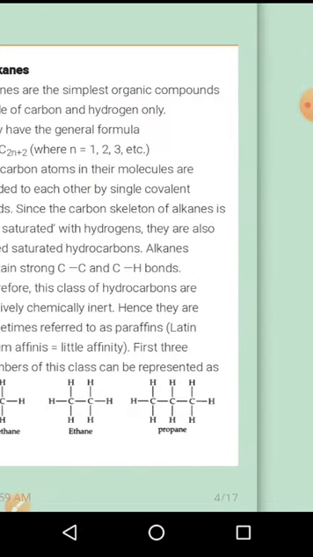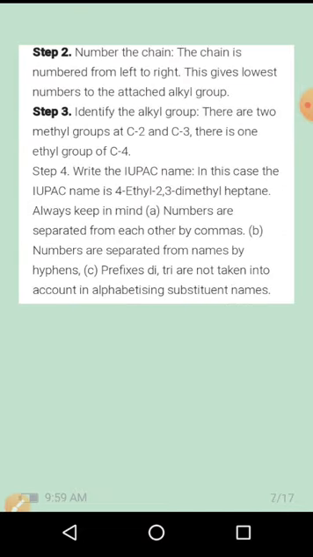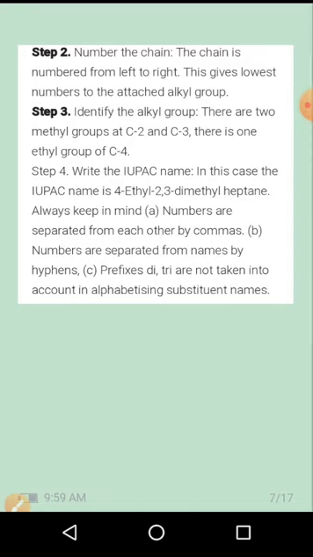One homework for you: write the structure for the compounds pentan-3-ol, 3-methyl-1-butanol, 2-methylbutan-1-ol, and 2,2-dimethylpropan-1-ol. Write the structure for these molecules. Thank you.